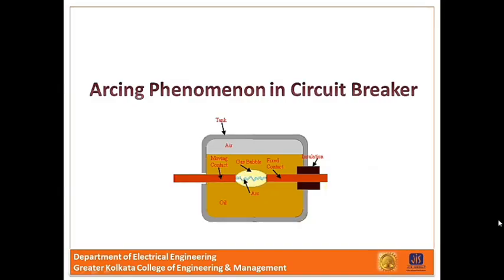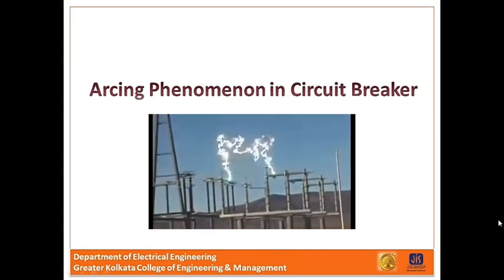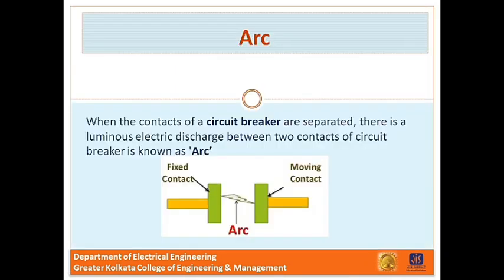In this video, I will discuss arcing phenomena in circuit breaker. This topic is included in Module 2 of the subject switchgear and protection. What is arc? When the contacts of the circuit breaker are separated, there is a luminous electric discharge between the two contacts of the circuit breaker, known as arc.